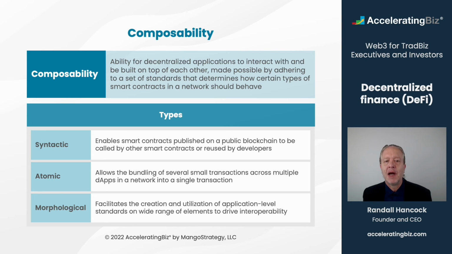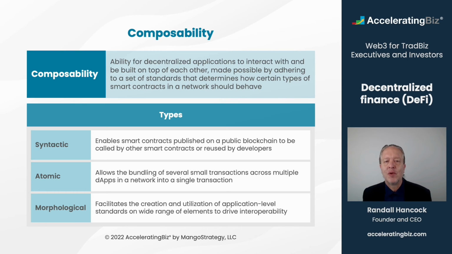Atomic composability allows the bundling of several small transactions across multiple dApps in a network into a single transaction that are executed together. And morphological composability facilitates the creation and utilization of application-level standards across a wide range of elements, including tokens, name registries, and wallets, which help to make functions and interfaces across dApps interoperable.